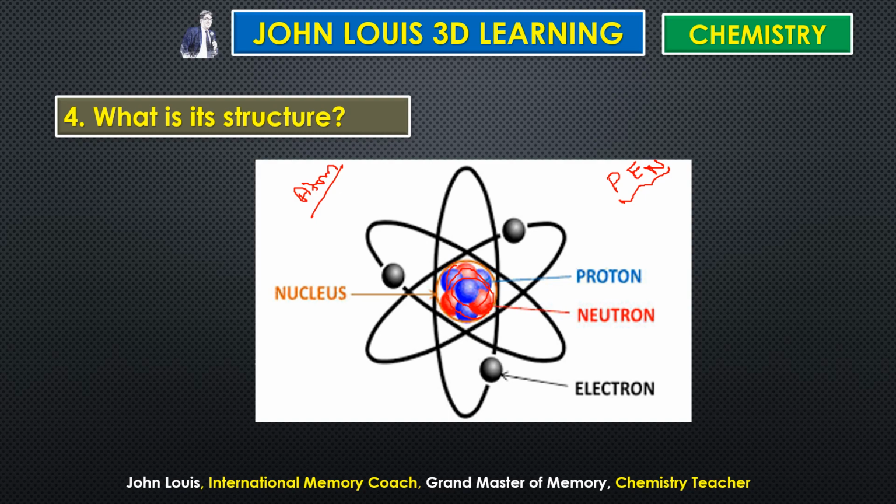If there is only one proton and only one electron in its atom, then that is known as the hydrogen element. That's what we will be learning. Each and every element has how many electrons, protons, and neutrons in their atoms, that's what we will be learning in the atomic structure chapter. Okay. So what is the next question?